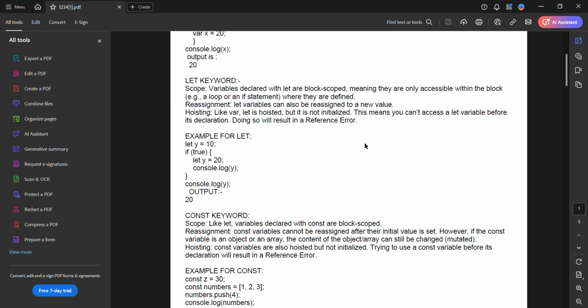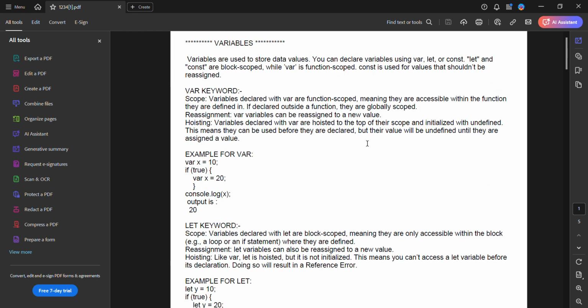Here we don't need to declare any data type for the variable. The compiler automatically knows that the variable is of a particular data type. Here, var is the keyword which is used to declare the variable. Here is the example for it. I can show it.